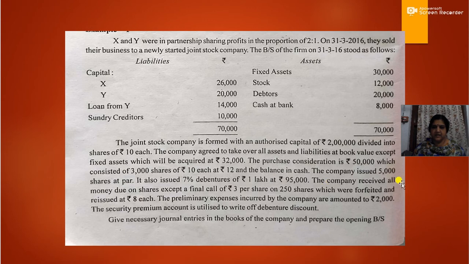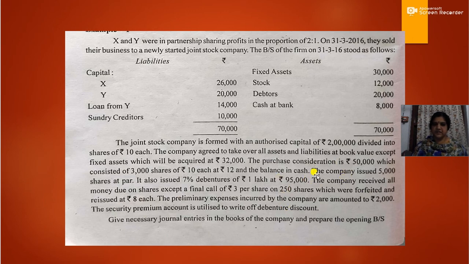Then again, the company received all money due on shares except a final call of rupees 3 per share on 250 shares which are forfeited and reissued at rupees 8 each. Then the other transaction is the preliminary expenses incurred by the company amounted to rupees 2,000. Then the security premium account is utilized to write off debenture discount. So we have to pass journal entry for all these transactions.